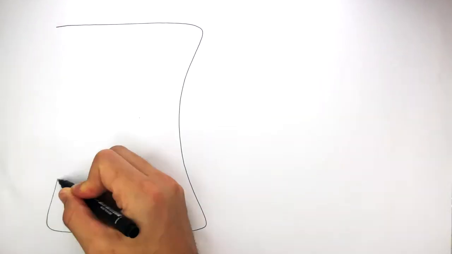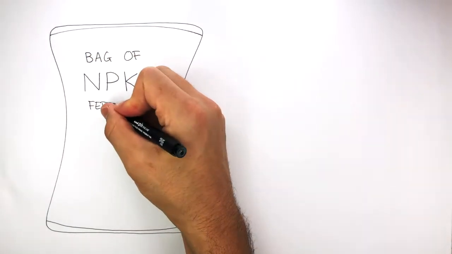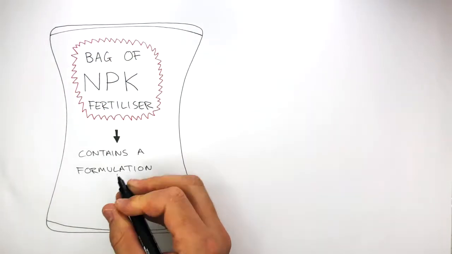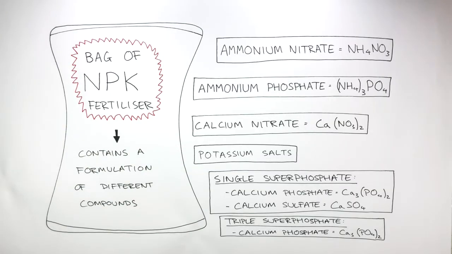This diagram represents a bag of NPK fertilizer, and the bag of NPK fertilizer contains a formulation of different compounds, including the elements nitrogen, phosphorus, and potassium. These are the different compounds that can be found in a bag of NPK fertilizer.